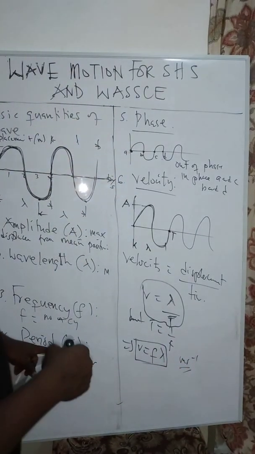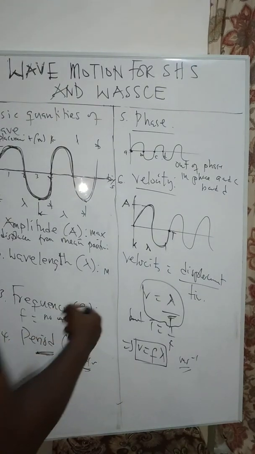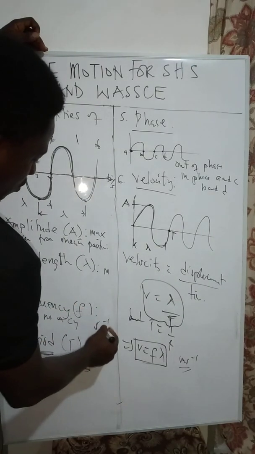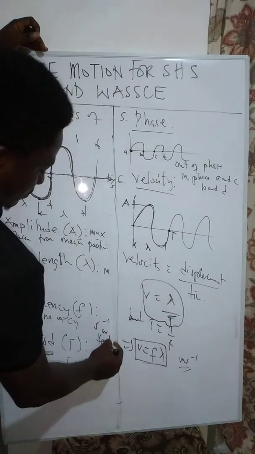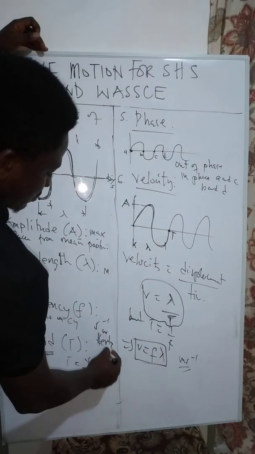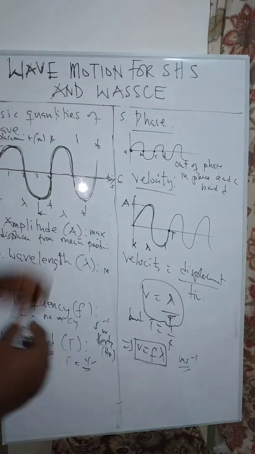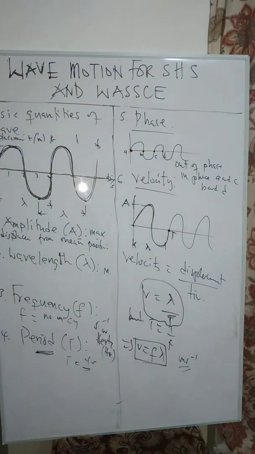The unit for period is second, and the unit for frequency is per second, or the hertz, which is sometimes written Hz. Okay, good. Now let us move on to write some other equations.